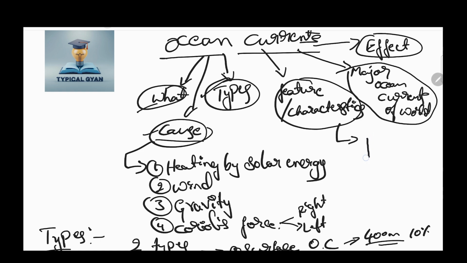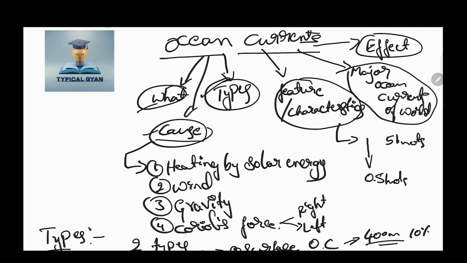As we move down in the ocean, the speed of the ocean current decreases, but at the surface the speed will be more. At depth there is only 0.5 knot speed of ocean current. At the surface it is more than 5 knot. This is the feature or characteristics.